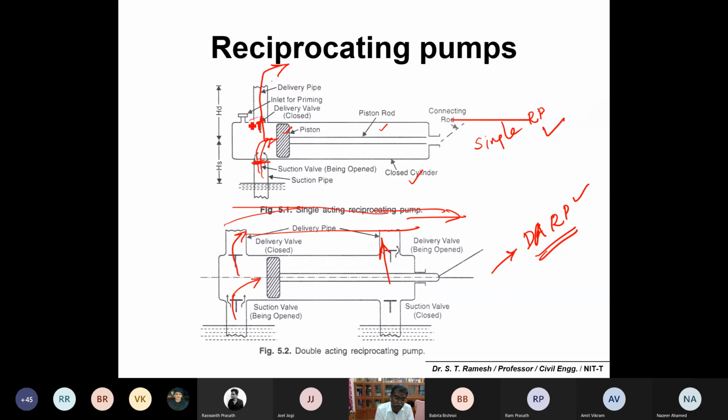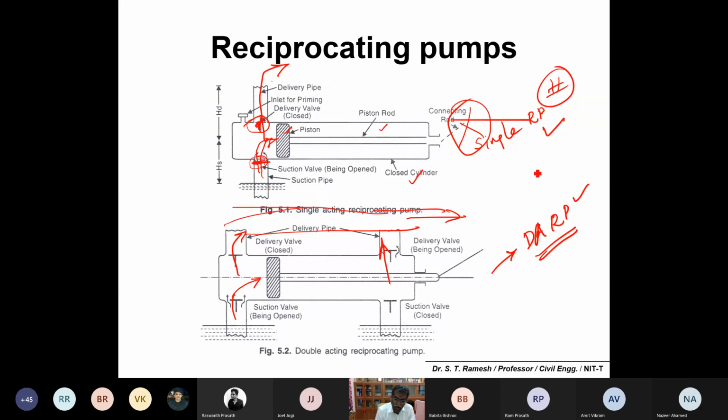At a particular time, this valve in the delivery will be closed. Okay, delivery valve closed. During the delivery, what will happen? The piston moves forwards, that means right to left, because of this crank movement, and thereby this suction valve closes and the delivery valve opens up, which will pump out the water from the cylinder to outside. Okay, so that is about the single acting reciprocating pump.